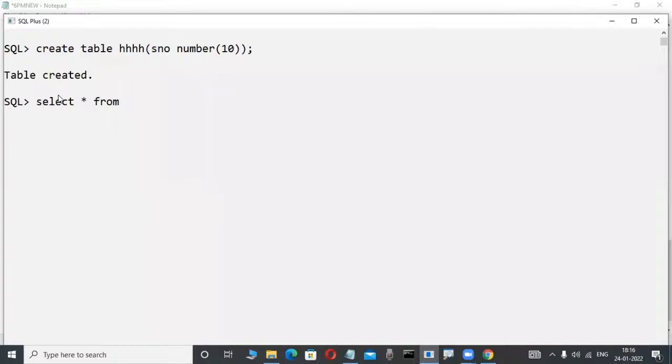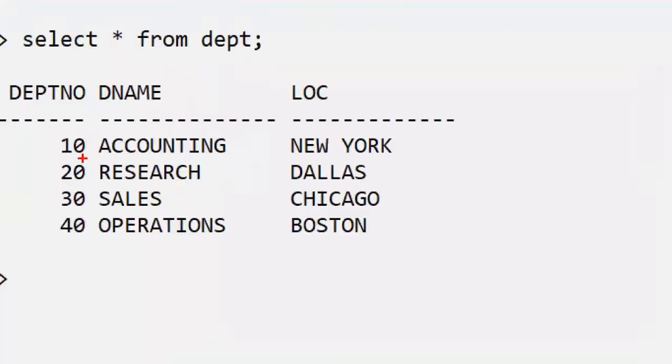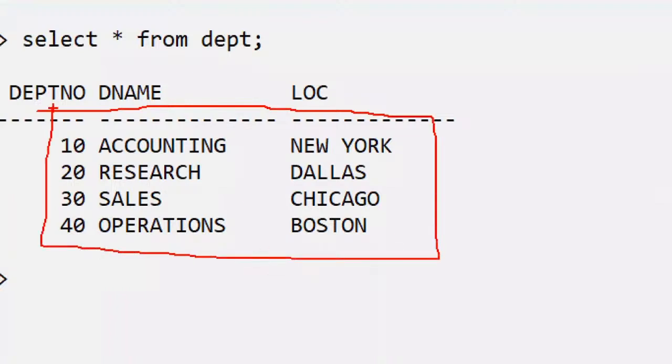Whenever there is a logical structure, data is represented in a matrix format, rows and also columns. That's why this is a data model: how data is represented at a logical structure.